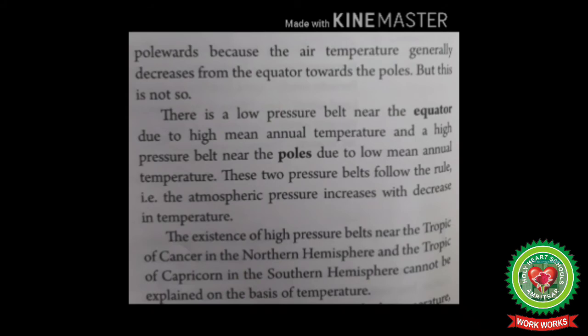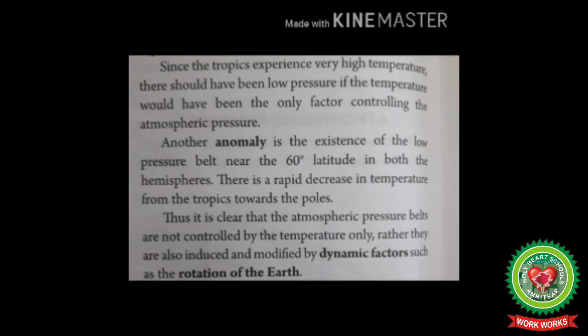The existence of high pressure belts near the Tropic of Cancer in the northern hemisphere and the Tropic of Capricorn in the southern hemisphere cannot be explained on the basis of temperature. Since the tropics experience very high temperature, there should have been low pressure if the temperature were the only factor controlling atmospheric pressure.